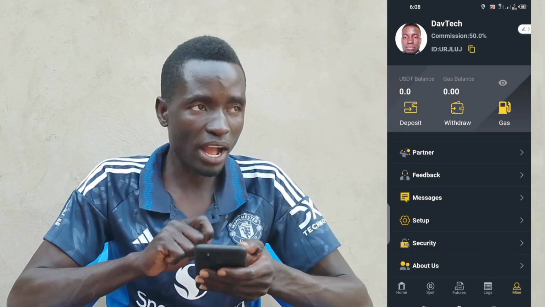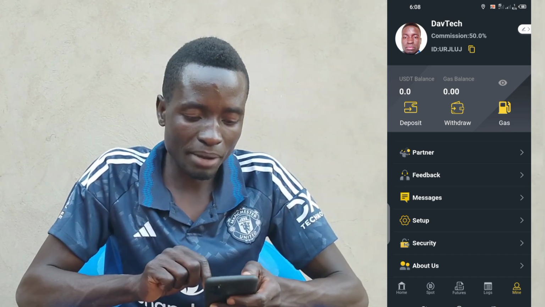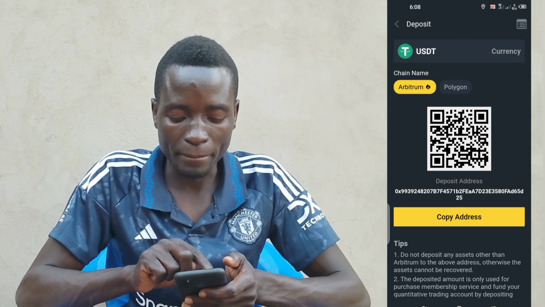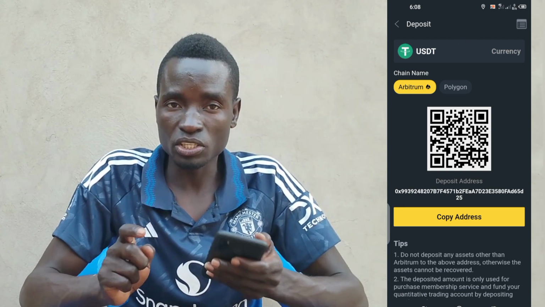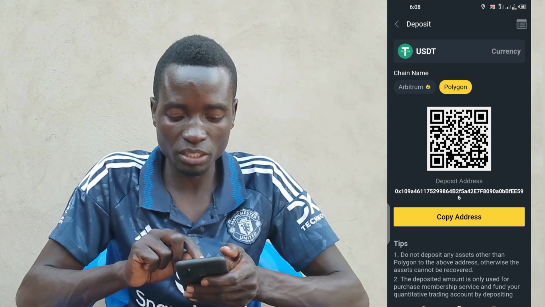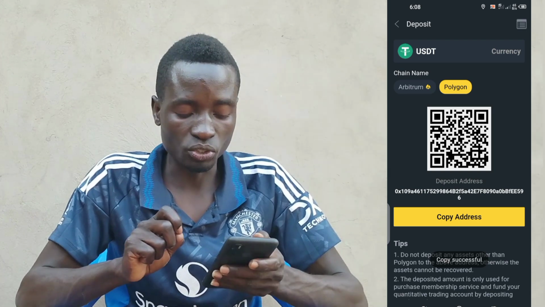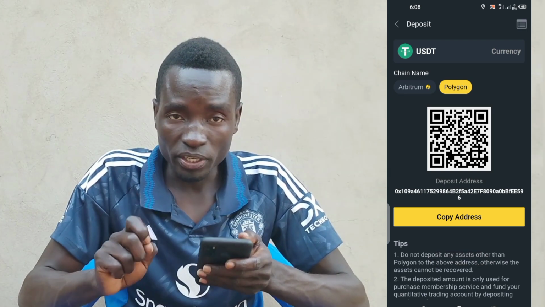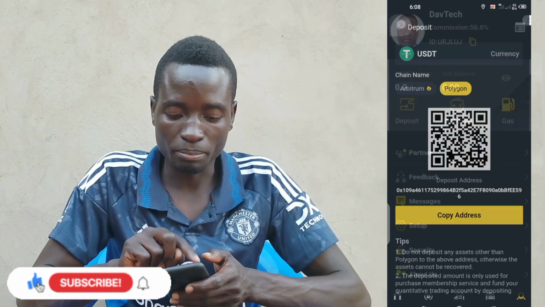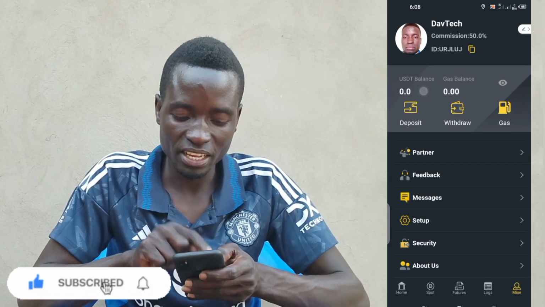Then before I go back, if you want to deposit and buy gas fee, just come and click on mine, then click on deposit. Now from the deposit here, there is Arbitrum, then Polygon. Always use what you like, but of course I would recommend to use Polygon. When you tap on Polygon, copy this link. After copying, go to your wallet and use USDT Polygon network to make a deposit. And also down here it explains what you're supposed to do. After you deposit, it is going to display what you've deposited here.